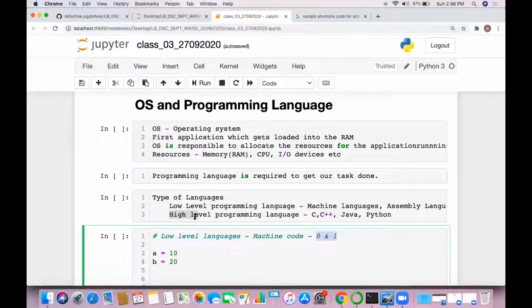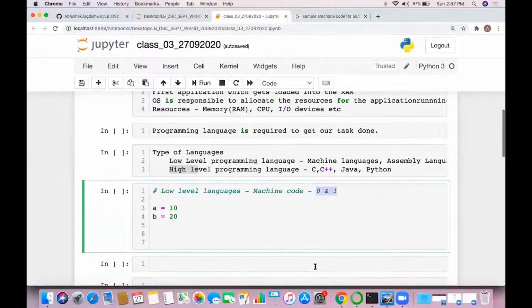You are writing code in a high level programming language, but your system is not able to understand it, so it has to convert it, or translate it, to the low level programming language. For translating high level code to low level code, we have translators, and there are two types of translators: compiler and interpreter. We will be coming to that. But what we were discussing here was the low level programming language.